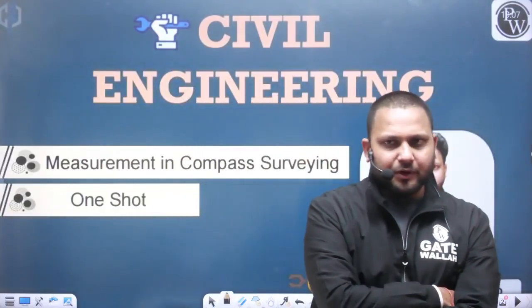The prismatic compass was based on the whole circle bearing system, and the surveyor compass was based on the RB or QB system.